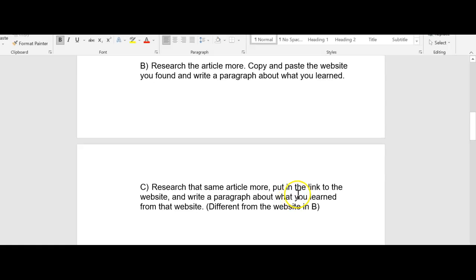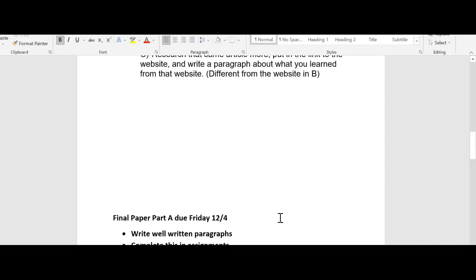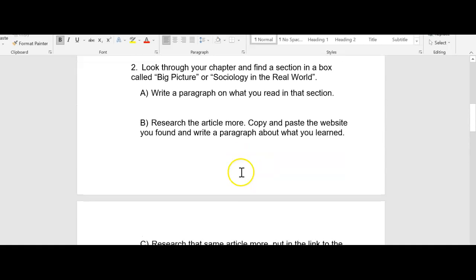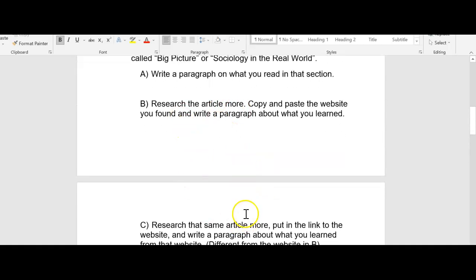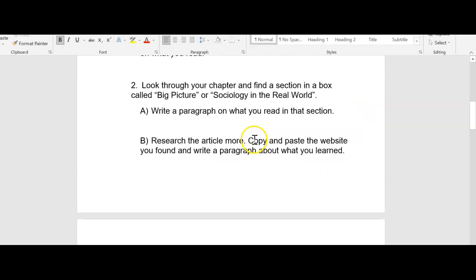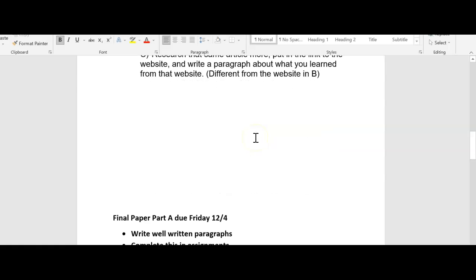Find something about it. Give me the link to the website and write a paragraph about what you learned from that website. Not the same one you did here. It's a different one. So you're going to find 2 different websites with information about that topic. Read it, write a paragraph. Guess what? That adds up to 6 paragraphs. Okay, that's it.